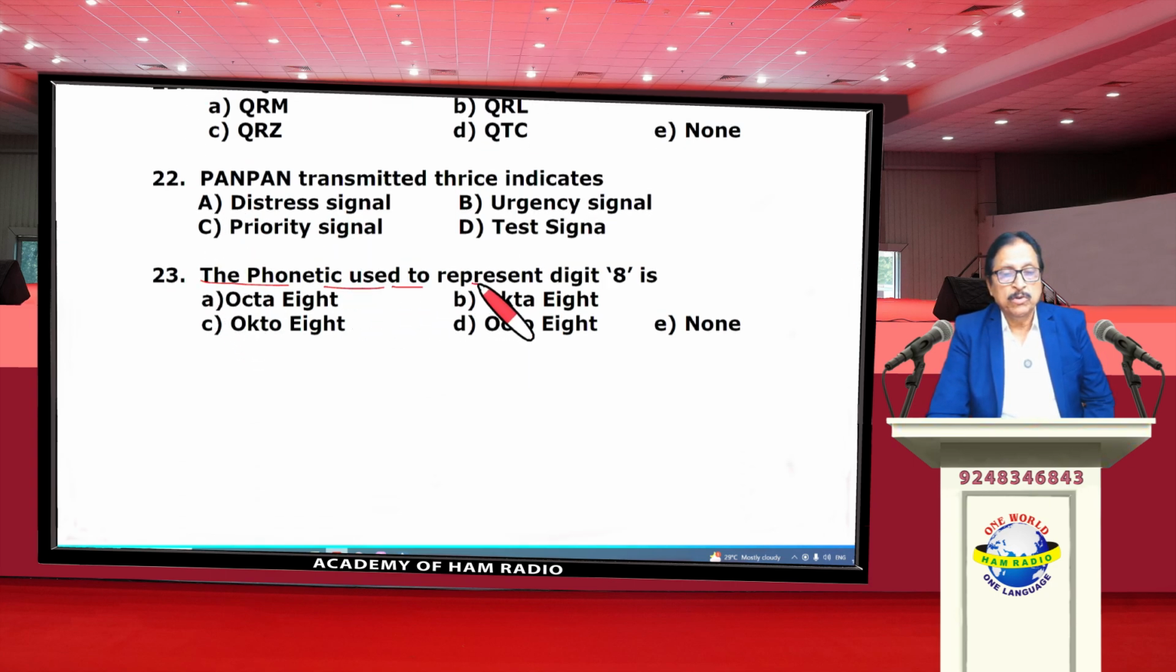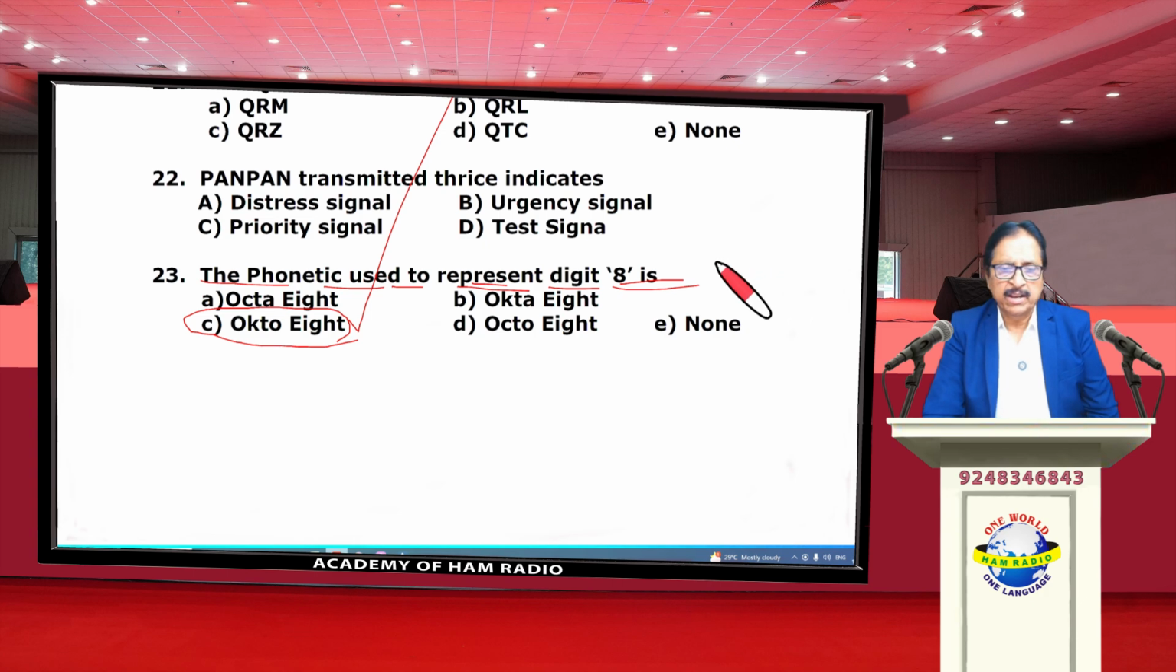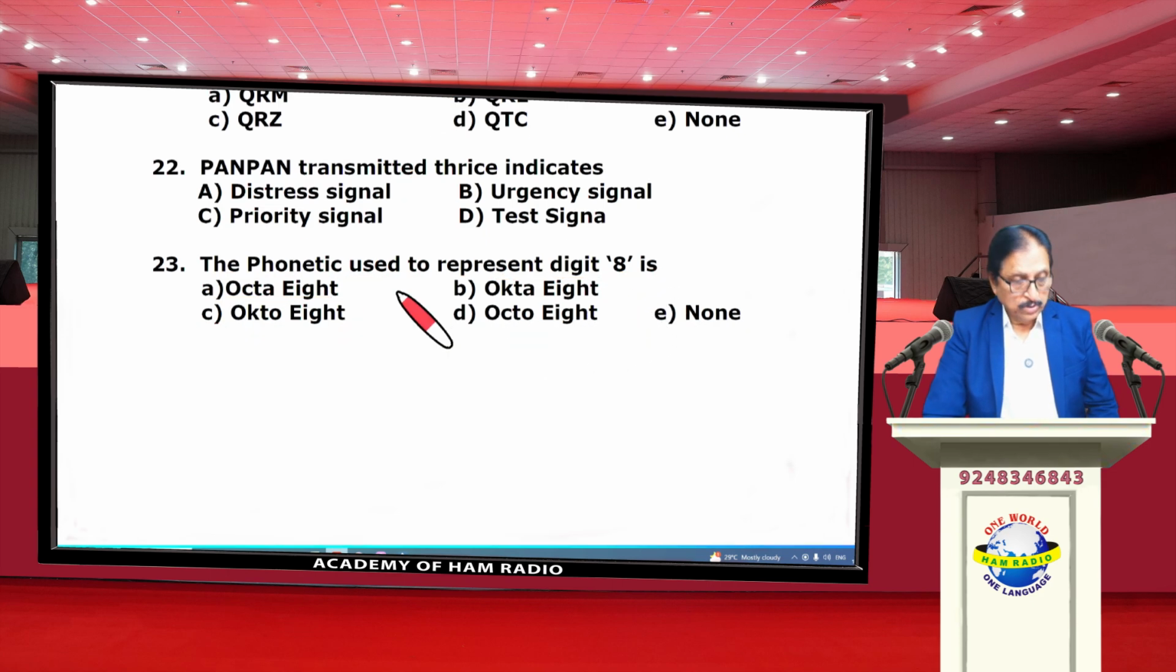The phonetic used to represent digit 8 is figure code Octo 8. Octo 8, Charlie is the correct option. Like this 1, 2, 3, 4, 5, 6, 7, 8, 9. For every number, there is a phonetic like Una 1, Bisso 2, Terra 3, Carte 4, Panta 5, Soxi 6, Setti 7, Octo 8, Nove 9, Nada 0. Octo 8 is the figure 8, digit 8. Next, 24.